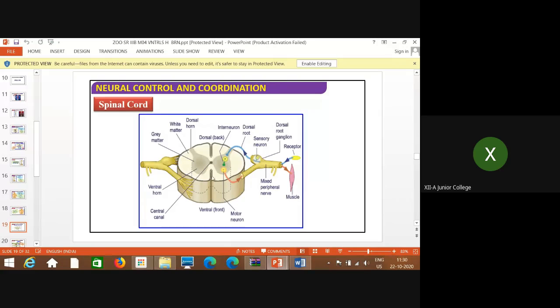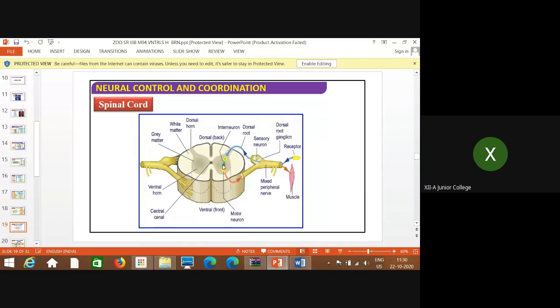This is the front part, the ventral side, and this is the back part, the dorsal side of the spinal cord. Each right and left part shows an outer white structure, and inside it a gray colored structure.